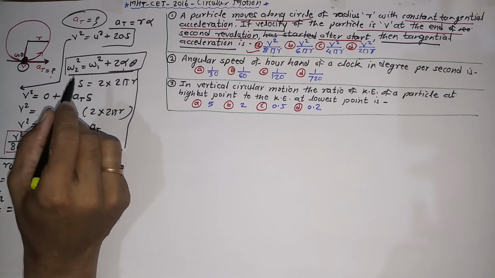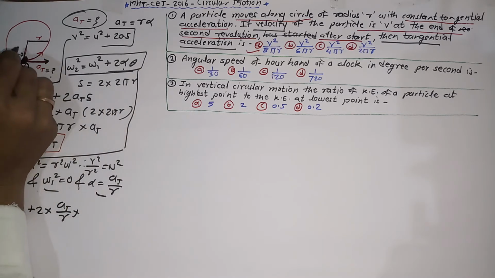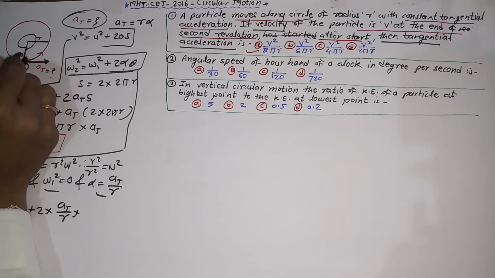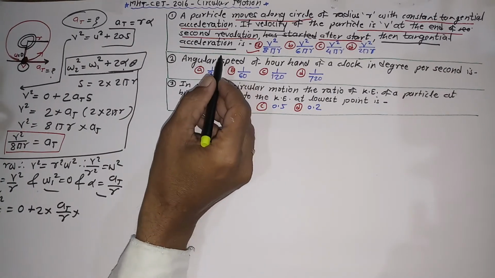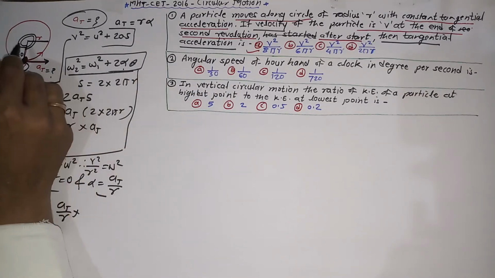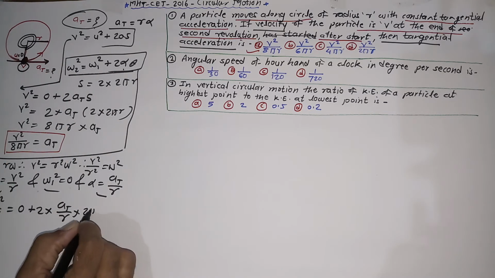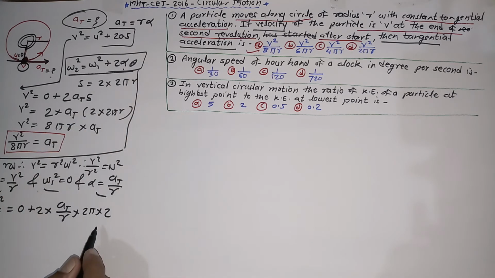Now you know very well that theta is angular displacement. For one revolution it is equal to twice pi. For the second revolution again equal to twice pi. Means for the two revolutions, from the start, the total angular displacement theta is equal to twice pi into 2. This is the value of theta I have to keep here.